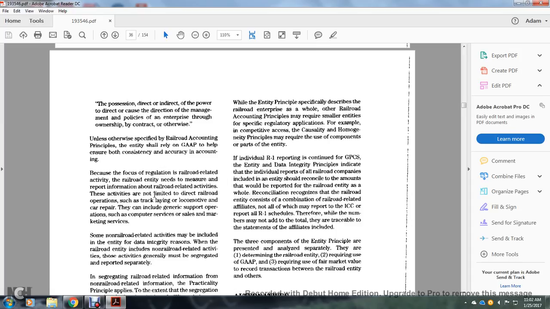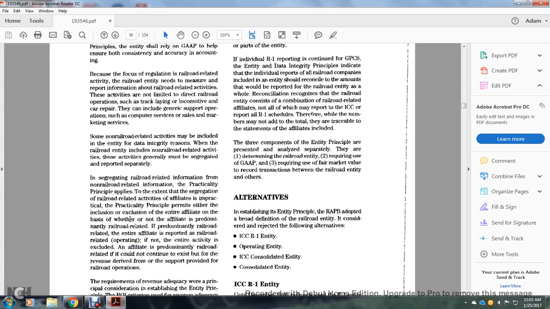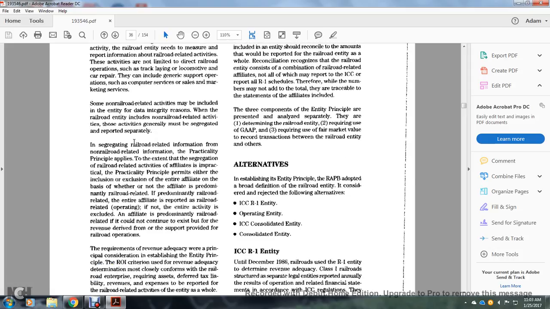The activity is not limited to the direct railroad operations such as track, line, locomotive, or car repair. It can include general support operations such as computer services or sales or marketing services. Some non-related activities may be included when the railroad entity includes the non-related activity. Those activities generally must be segregated and reported separately. For the segregation of related from non-related information, the practicality principle applies.